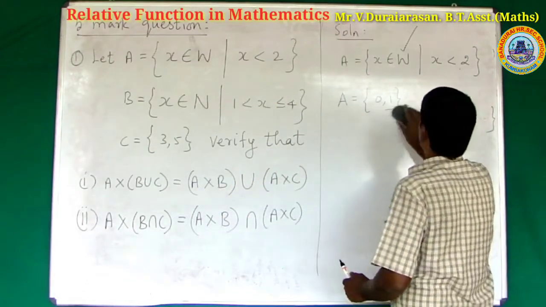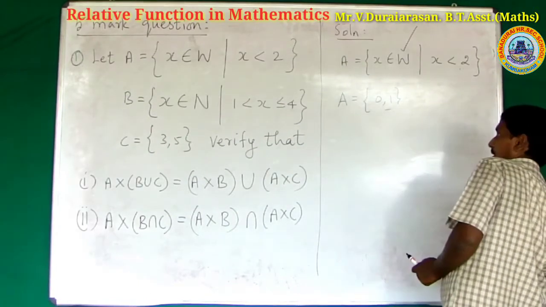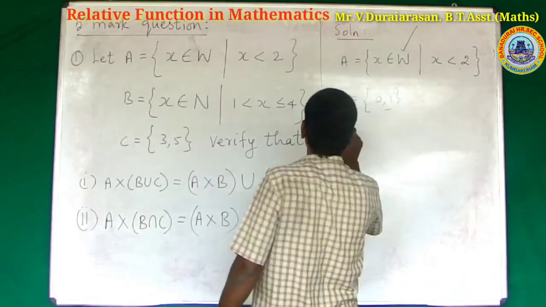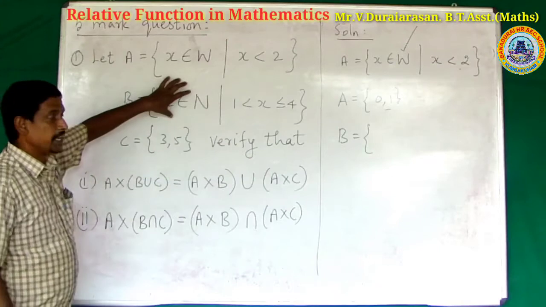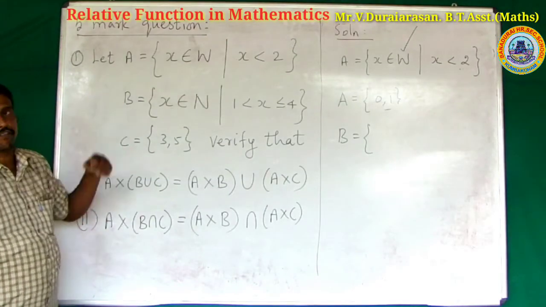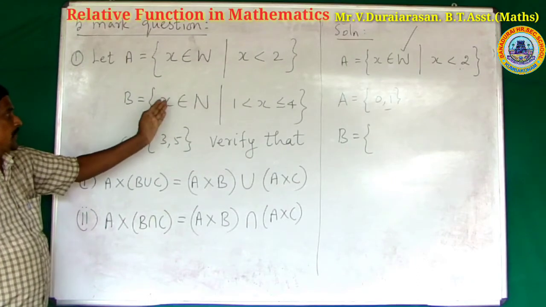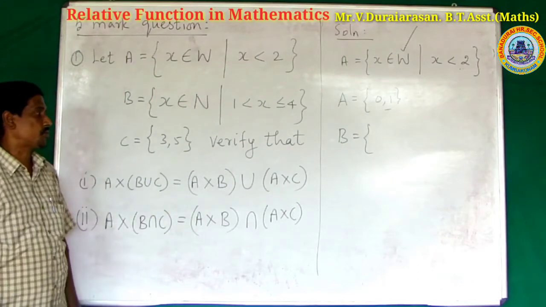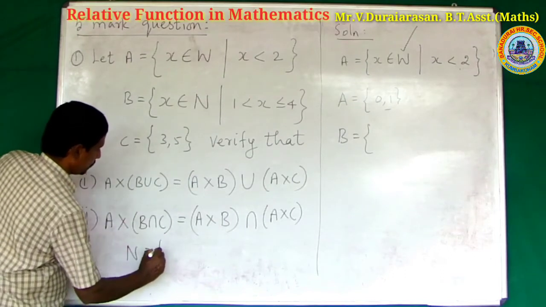The another given set B is also in set builder form. x belongs to N. The numbers x are natural numbers.